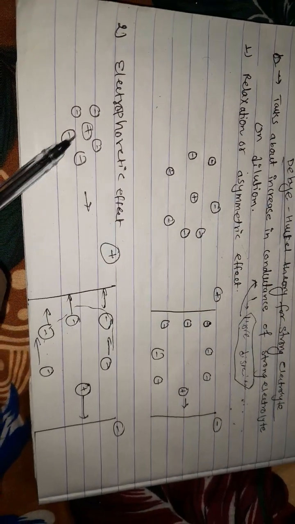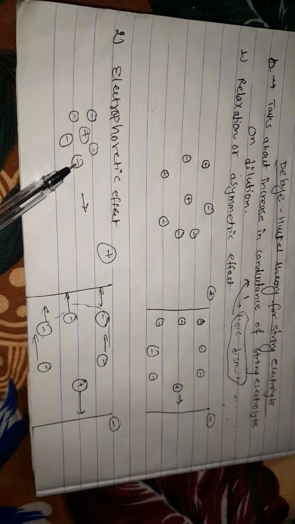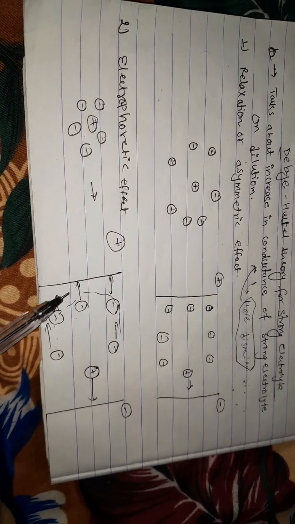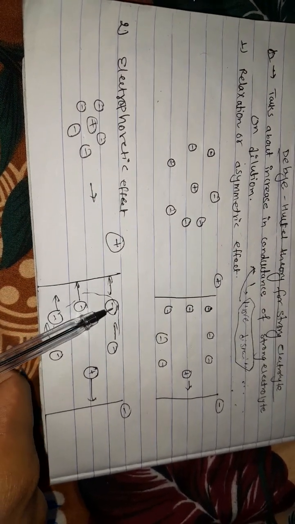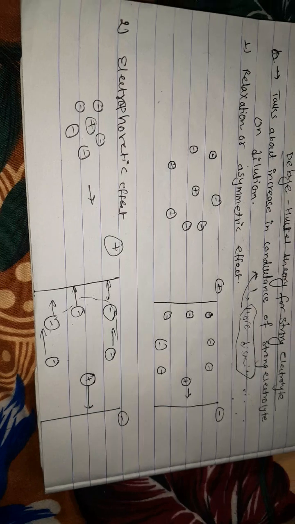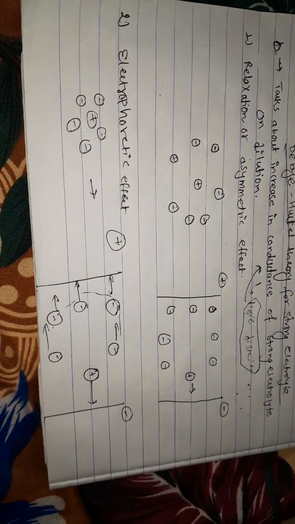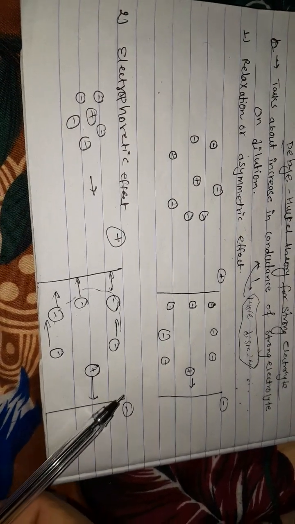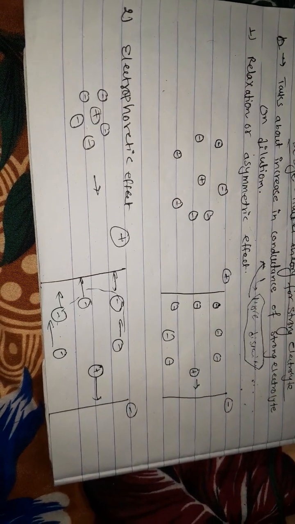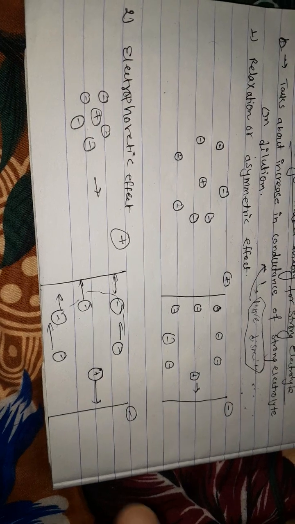We know that an electrolytic solution has an ionic atmosphere, and when electric current passes, the negatively charged ion, that means the anion, moves to the anode, and the cation moves to the cathode. The flow of these ions is associated with the movement of the central ion.